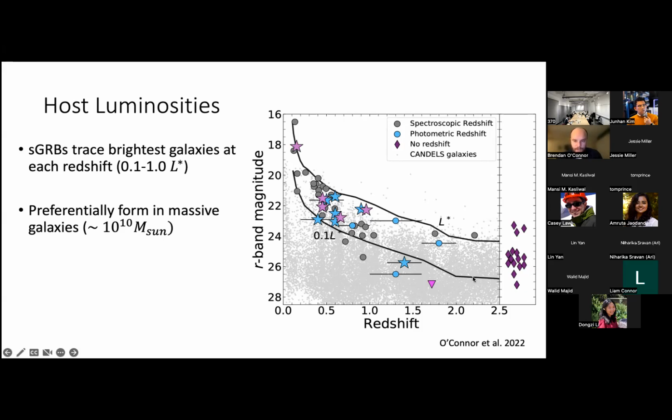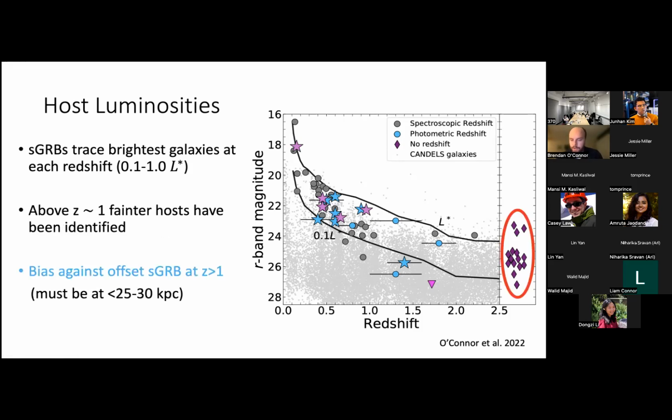these gray points are observations of actual galaxies. And we see that there's many that are much fainter, but short GRBs are always tracing the brighter ones until we get out to about these redshifts where there's a few outliers. And the GRB I mentioned before, 160410, is over here. This is an upper limit to its magnitude. And we see that it must be much fainter and is definitely an outlier compared to other short GRBs.